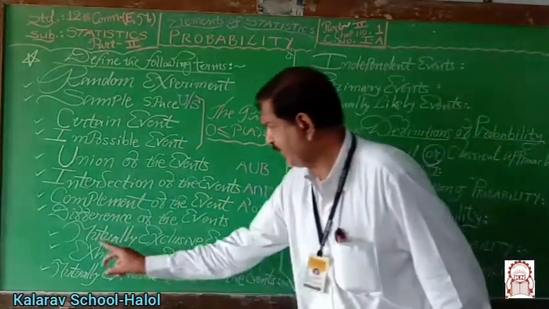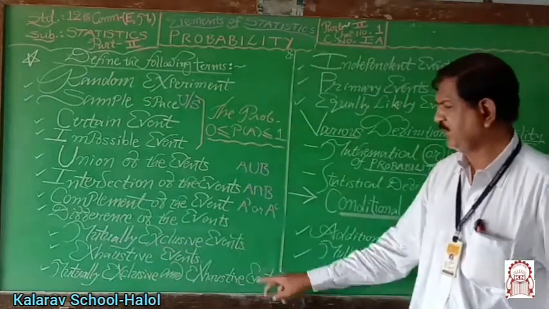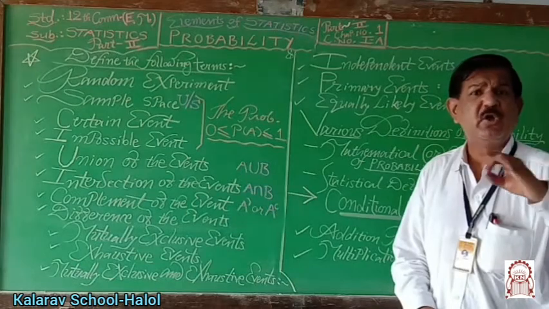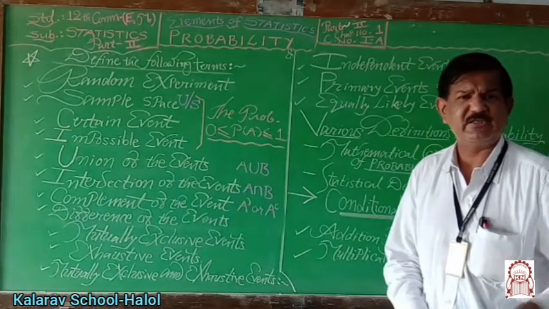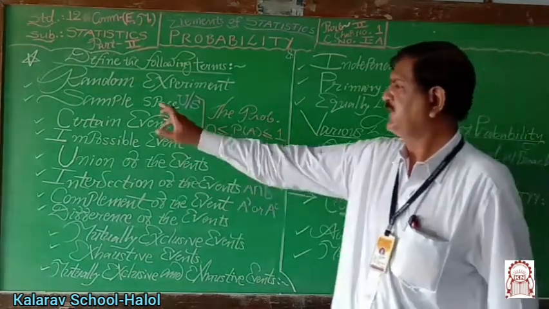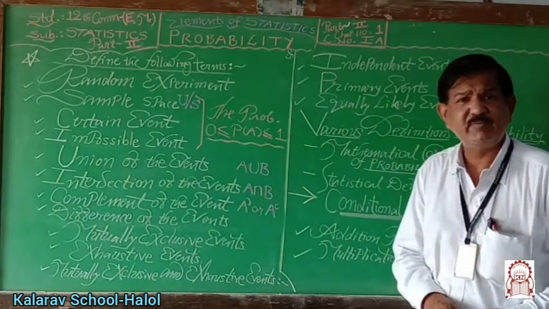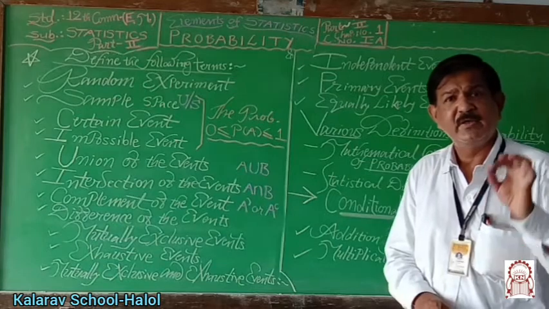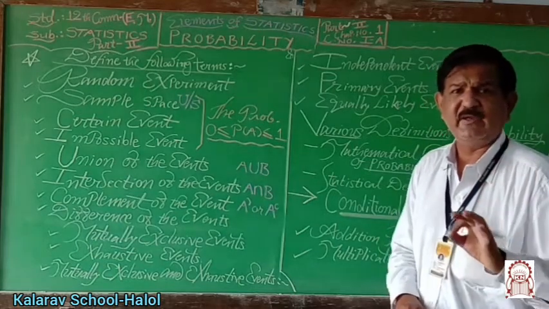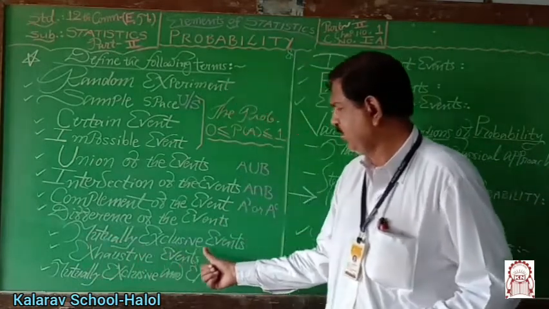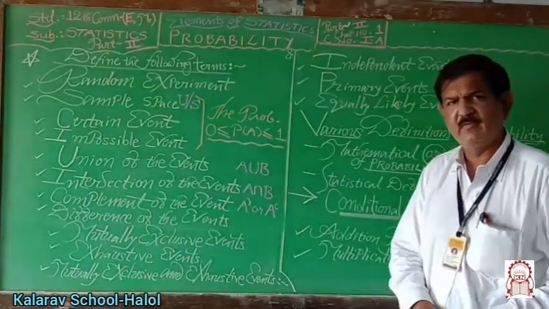Now this definition, mutually exclusive events. Let A and B be any two non-empty events, non-empty sets of the sample space S or sample space U. If intersection of these two events A and B is null set, empty set, if there is no point in common, then they are known as mutually exclusive events.